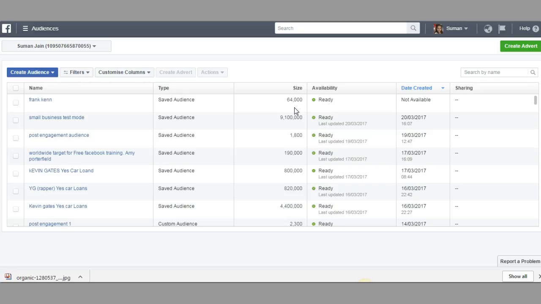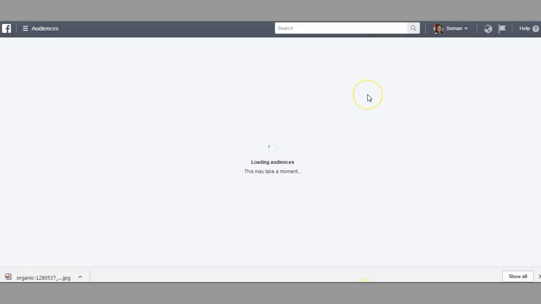Make sure your audience is at least 100,000 and not more than 1.5 million. Keep this picture in mind: your audience size has to be 100,000 and it should not exceed 1.5 million. You can see my audience is created, so we have both the audiences.